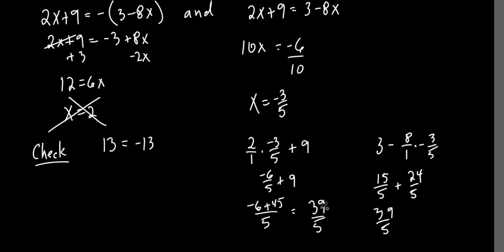So the left side is 39 over 5. The right side is 39 over 5. They are equal to each other. So does that check? Yes, it does. So guess what I can do? I can circle that, and that's my only answer. So this does not work. I don't get 2 answers for this. Okay, I only get the 1.